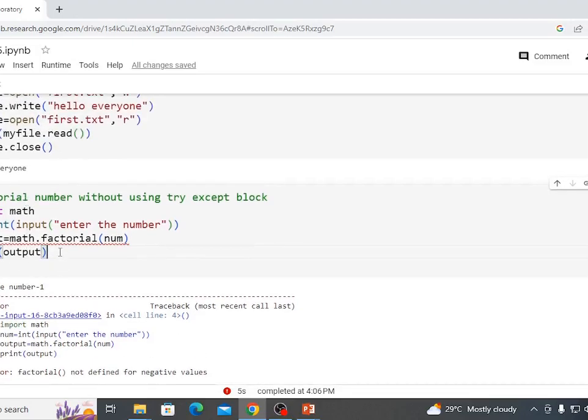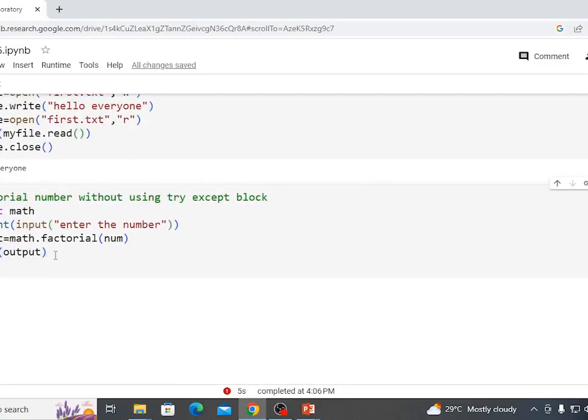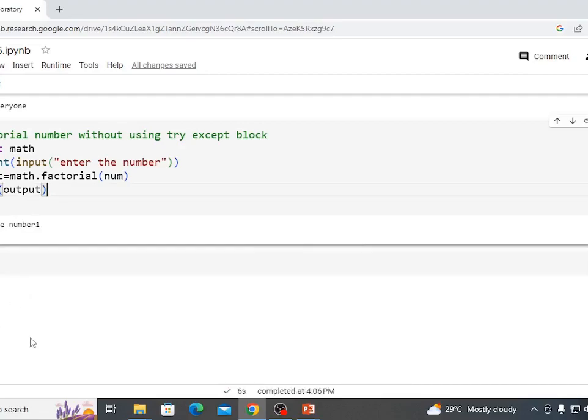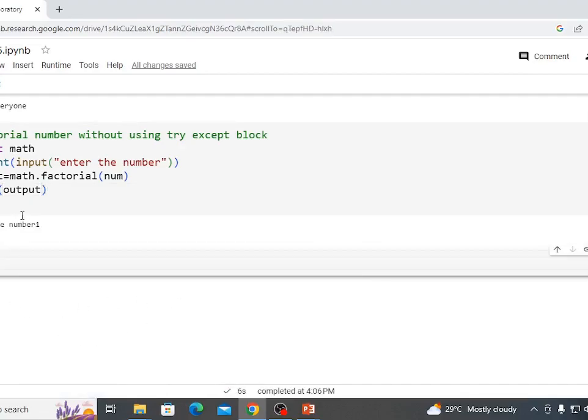See here, we have to solve a factorial number.